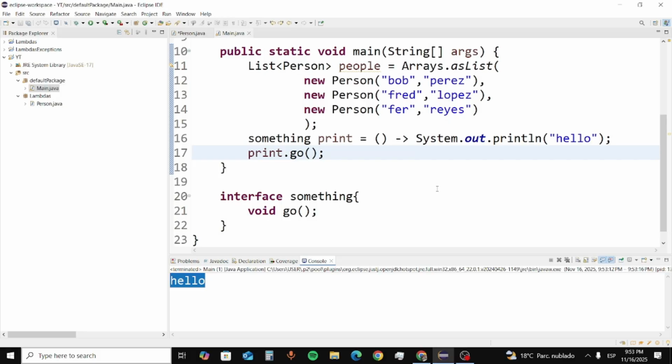So this is how we implement a lambda expression. In the next video we're going to see more about this concept using complex lambda expressions.